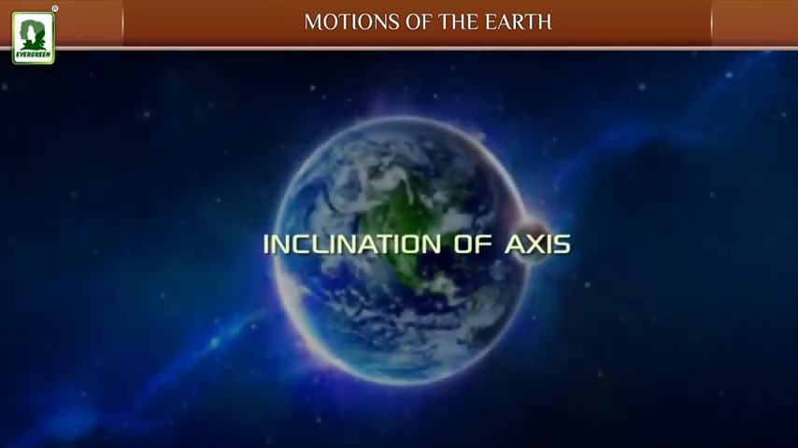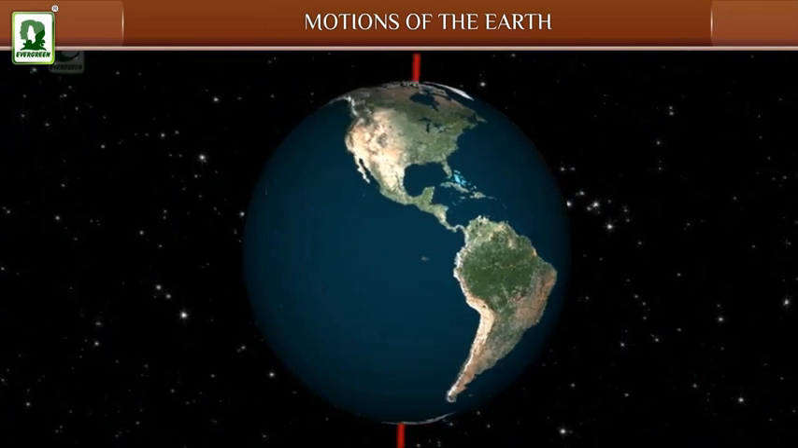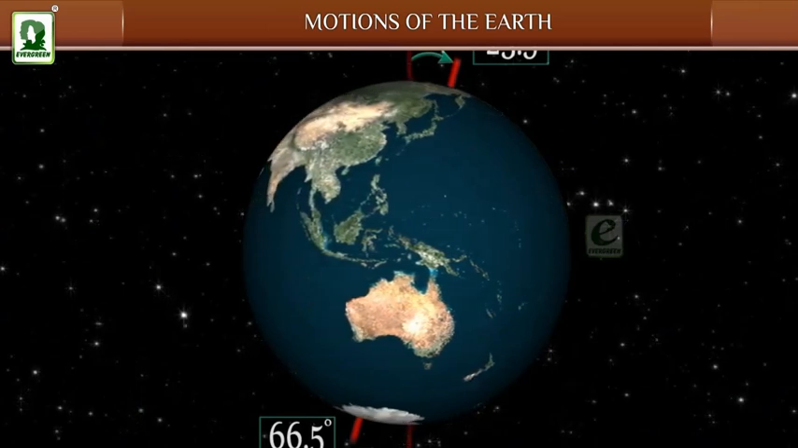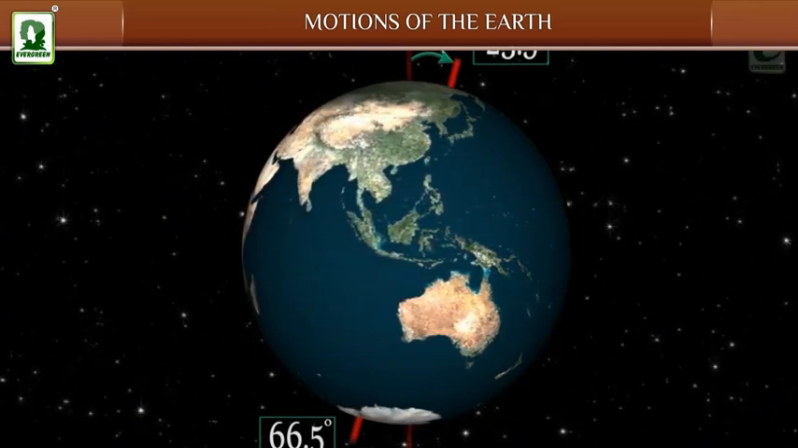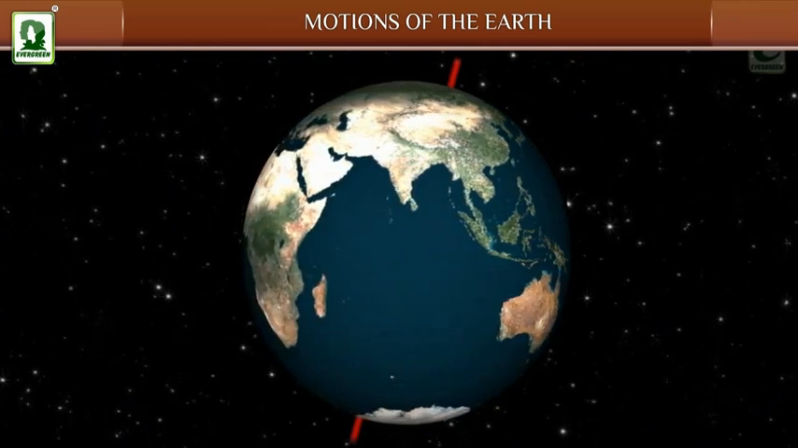Inclination of axis. The axis of the Earth is not straight. It is tilted at an angle of 66.5 degrees with the plane of the Earth's orbit around the Sun. The inclination of the axis is always in the same direction towards the pole star.